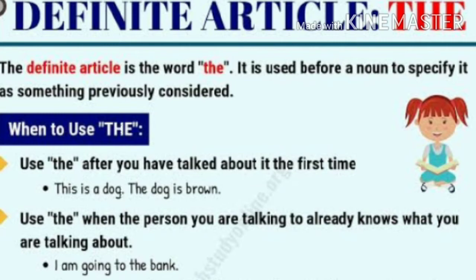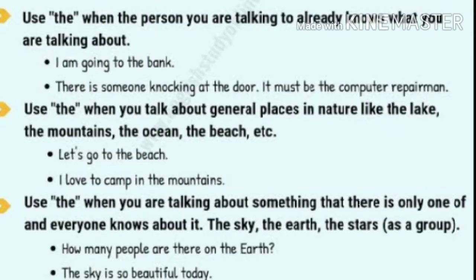Use the after you have talked about it the first time. For example, this is a dog. The dog is brown. Use the when the person you are talking to already knows what you are talking about. For example, I am going to the bank. There is someone knocking at the door. It must be the computer repairman.